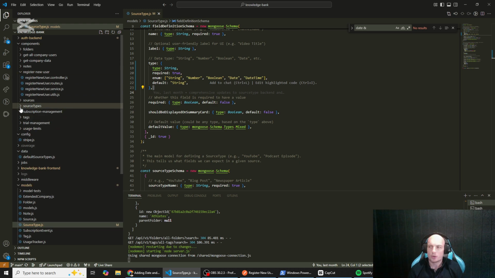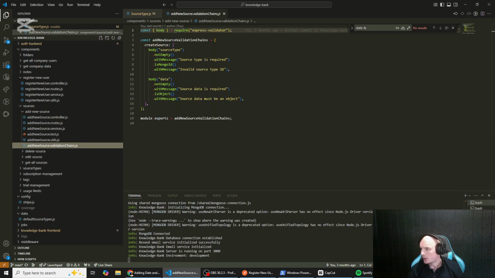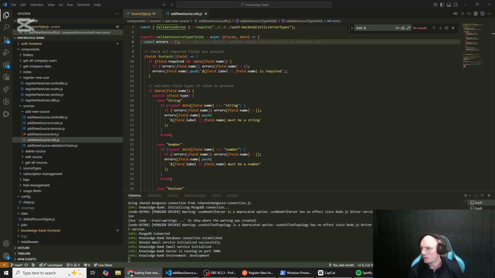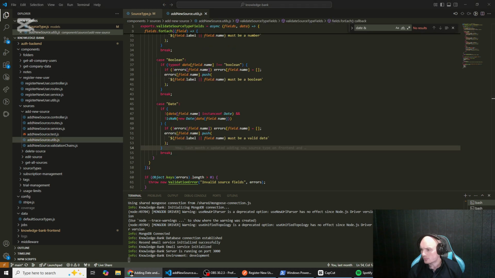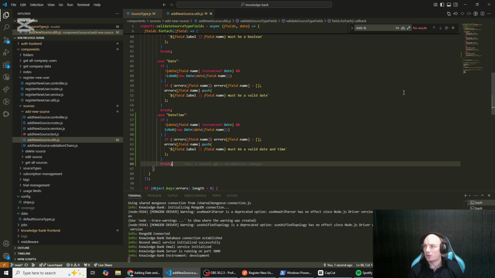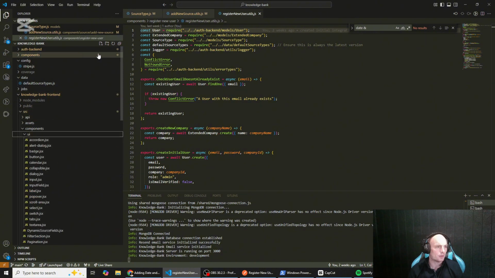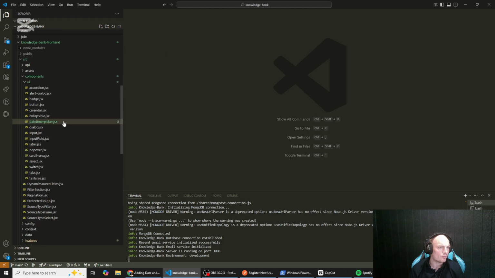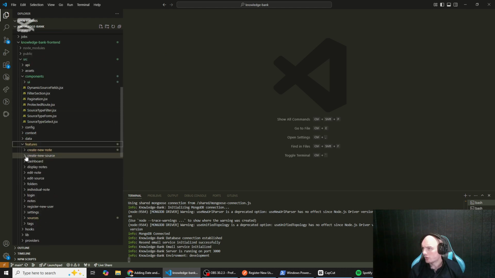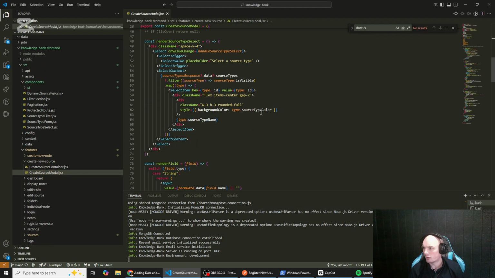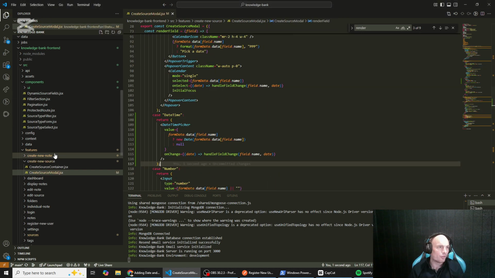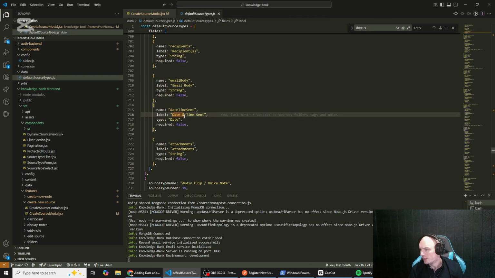So I think we are adding a little bit of functionality for our source type, just to allow it to have rich text fields as well. That was something that I had noticed that we needed. Oh, no, sorry, we're not doing that just yet. We're working on date time. So this was another really annoying bug that we ran into. With some of the source types, there wasn't only a publication date, but there was also a time variable that you might want to put on those sources. So we did have to add this date time functionality.